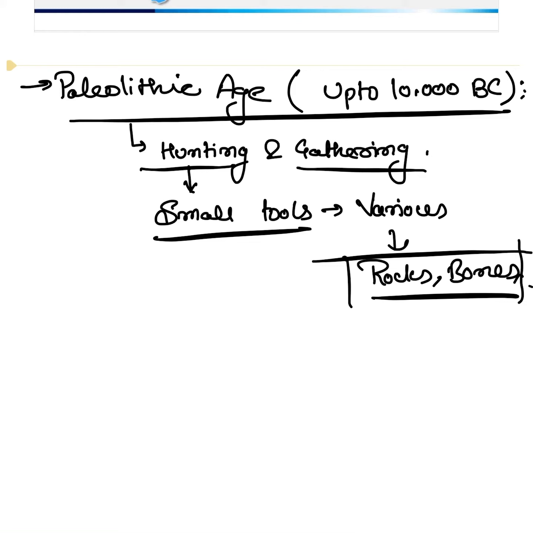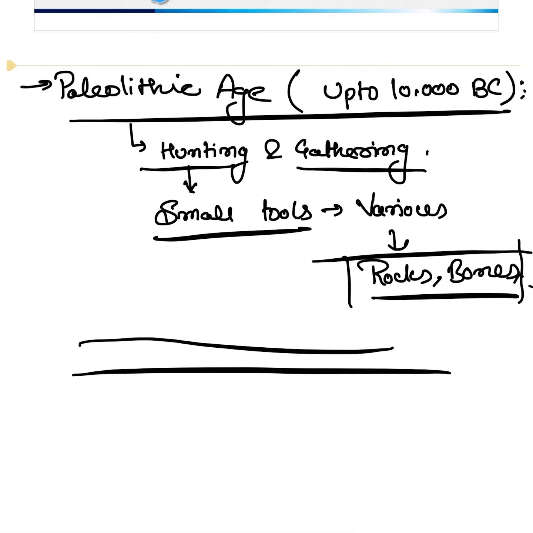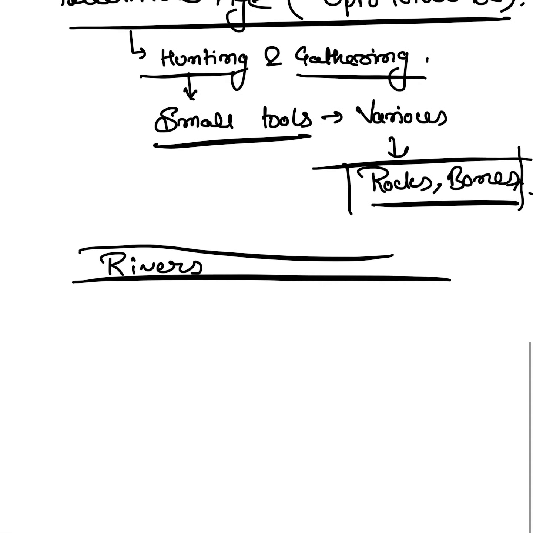Basically, in this period, the settlements are along the river. As we proceed further, we'll get to know that in every age, the settlements are across the rivers. These rivers accommodate the people of the age, and the settlements are usually found along the river. If we talk about MP, the major river is Narmada.